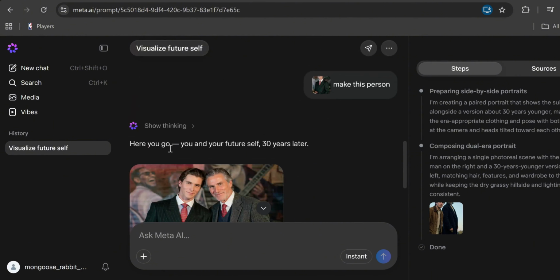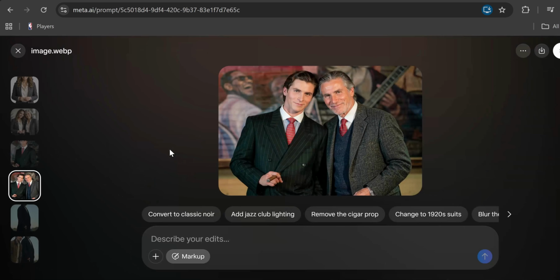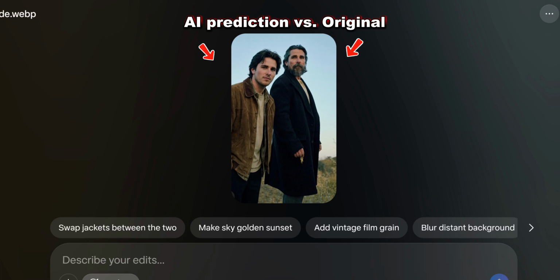You can see the real version of 30 years ago on the left with the black suit, and next to him how the Meta AI Muse image generator imagined he will look 30 years after. And here you can see on the right with the black coat the current version of Christian Bale and how the AI predicted he looked 30 years ago.